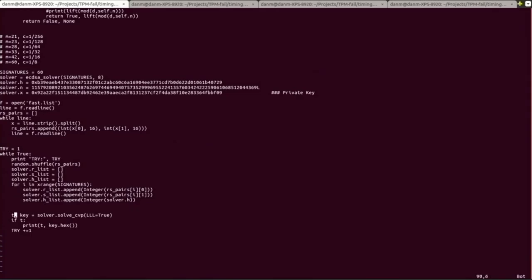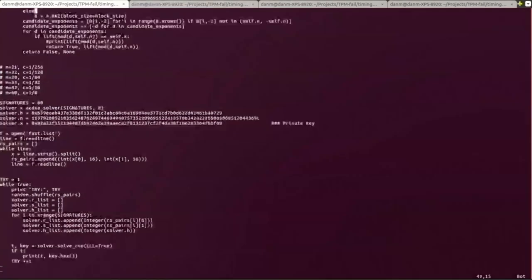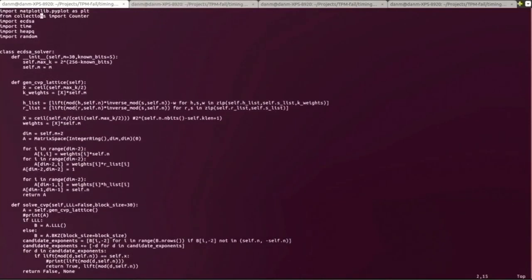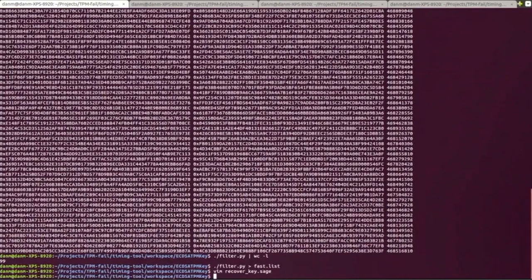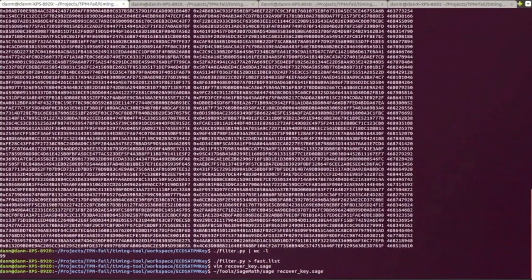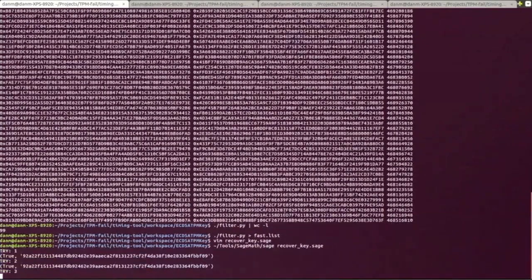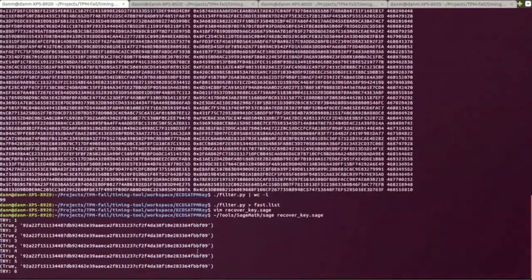If it works, the function solve CVP will recover the key, and if the key matches the ground truth, then the attack works. Here is the simple definition of the lattice in matrix form and running the LLL algorithm in the code. If we run this, we see that our attack works even when we randomly pick different sets of samples, and every time the correct key is recovered.